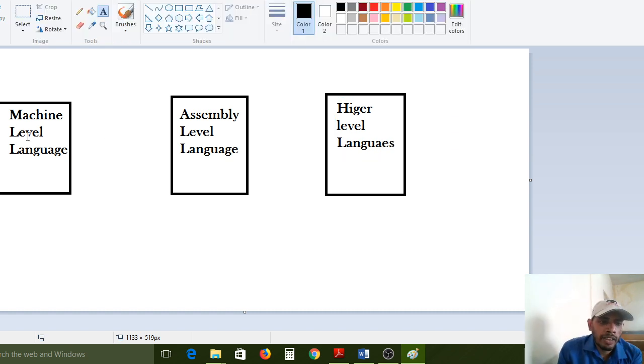In machine level language, it is only for computer understanding. But if you want to do programming in machine level language, it is very critical to learn. That's why it feels like a burden to learn. So to avoid machine level language problems, assembly level language was introduced.